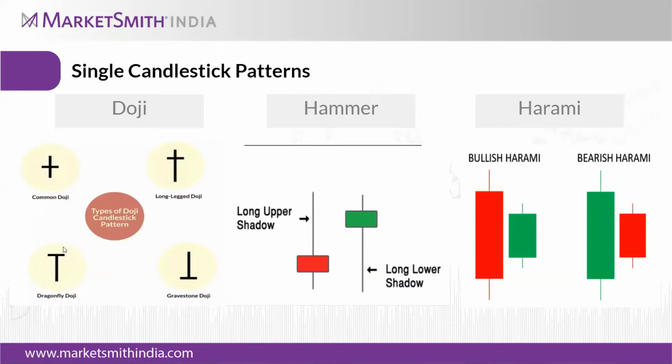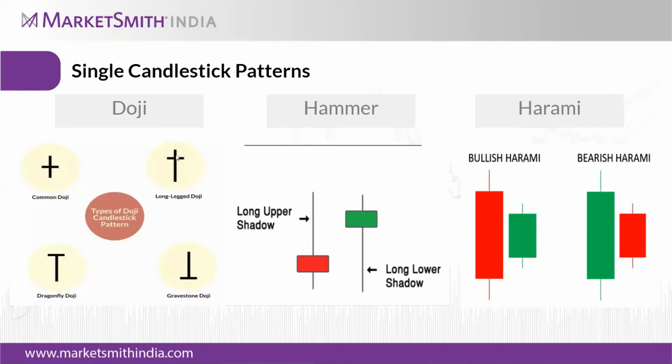Next is the gravestone doji. It is quite the inverse of the dragonfly doji. Here the open and close price will be at the bottom of the day. Then the long leg doji, which looks like a cross. Here the close will be in the upper half of the candle.